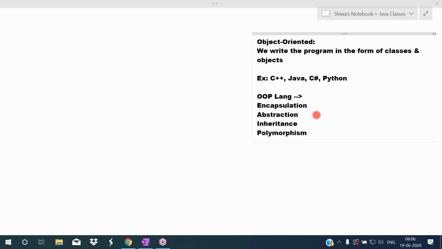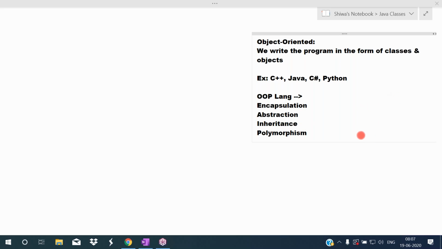So encapsulation is one OOPS concept. Abstraction is one object-oriented programming concept. Inheritance is one object-oriented programming concept. Polymorphism is one object-oriented programming concept. So all these are the object-oriented programming concepts. If any language supports these four concepts, that language is called an object-oriented programming language. So here C++, Java, C Sharp, Python, I'm calling these object-oriented programming languages because they support encapsulation, abstraction, inheritance, and polymorphism.